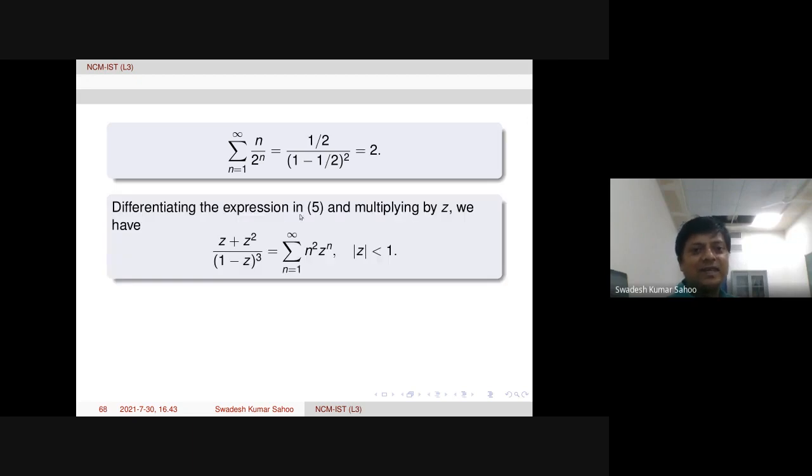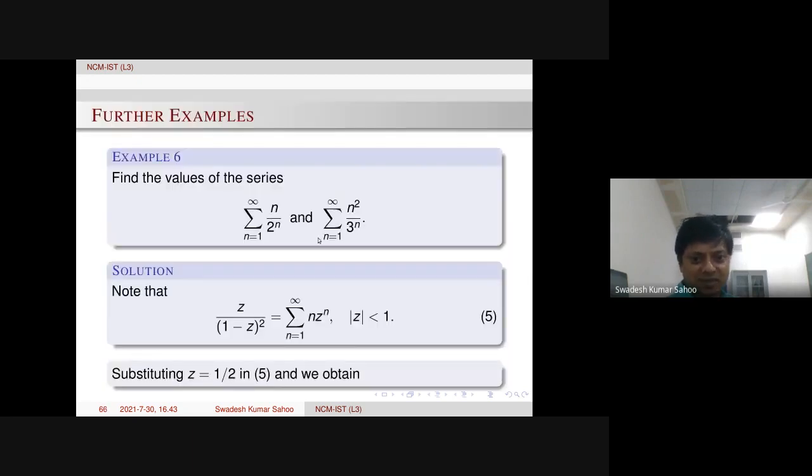Similarly, differentiating this expression once again, then n square z power n minus 1 will come here. Then we multiply by z, so therefore n square z power n will come. Then we put z equal to 1 over 3, because within this disk any value you can take.